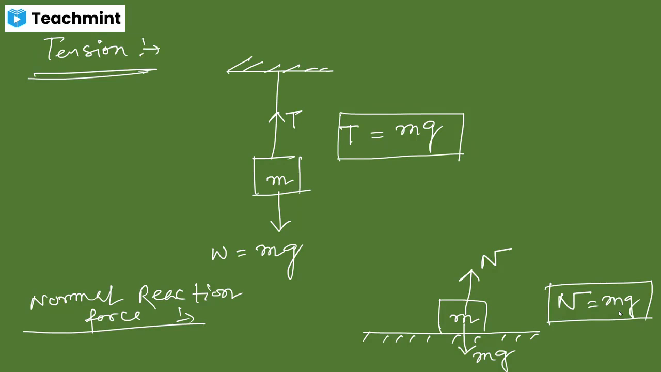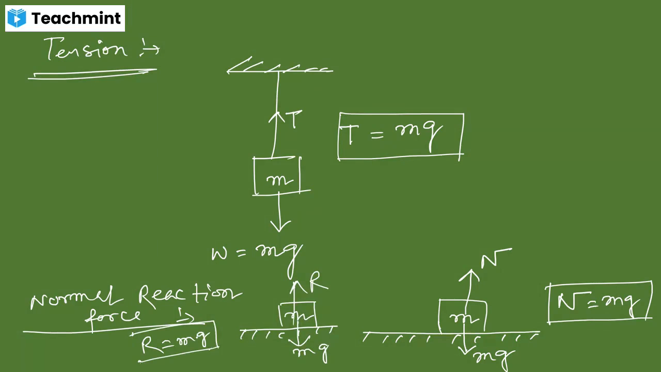In this case, you can remember that the normal reaction force balances the weight of the object. That's why we made them equal. If you prefer R, you can say that this is the surface on which we have kept an object. This has a mass of m, so the weight is acting in the downward direction, and the normal reaction force is R. Okay, so you can say R equals mg.